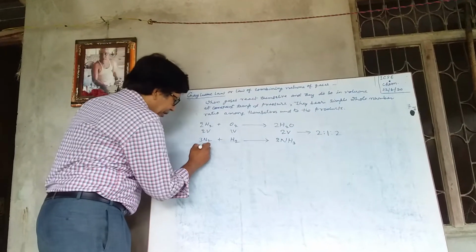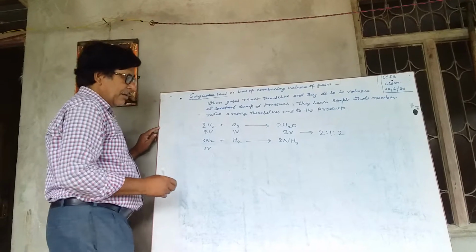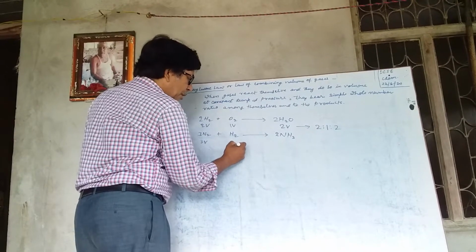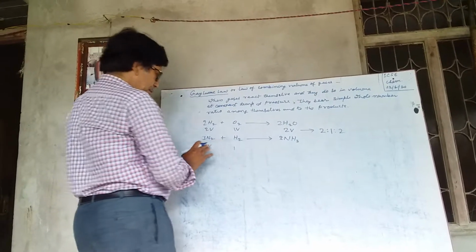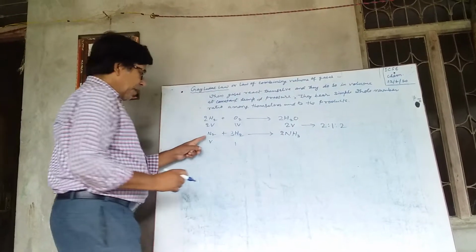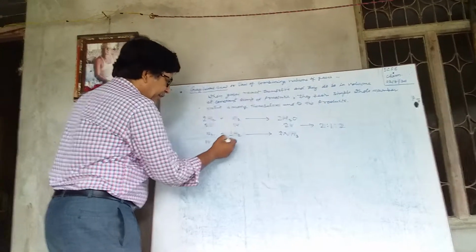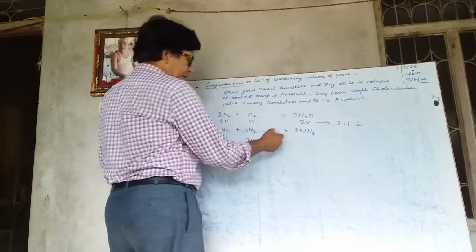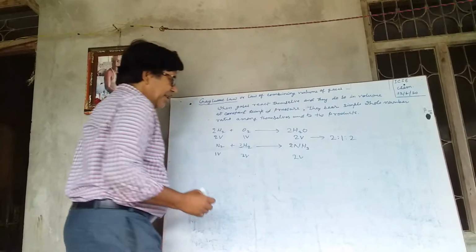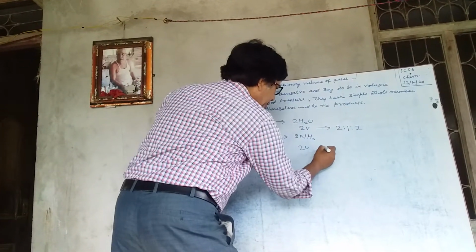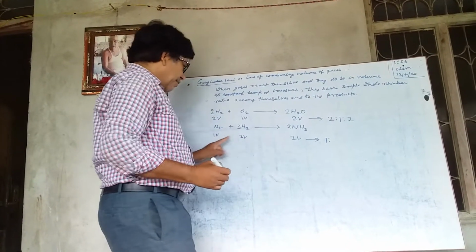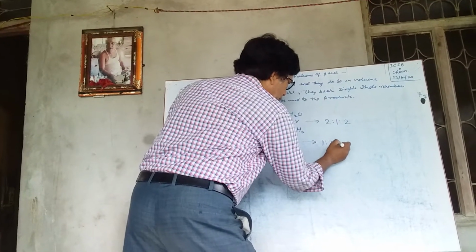Here we see that 1 volume of nitrogen reacts with 3 volume of hydrogen to produce 2 volume of ammonia gas. Means here the ratio is nitrogen 1 volume, hydrogen 3 volume, ammonia 2 volume.